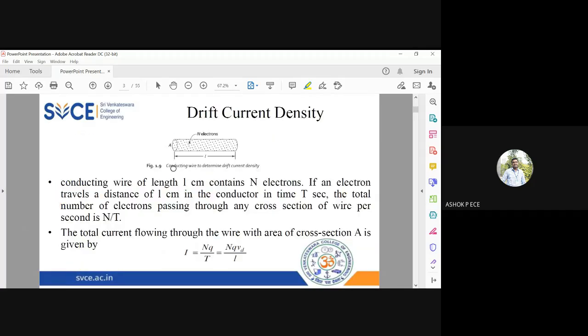Okay. See, a simple example is given. You have a current carrying wire and it has a lot of electrons. When an electron is going to travel L centimeters, the length of the conductor is L centimeters. So an electron is going to travel L centimeters in t seconds. The number of electrons passing will be N by T. So total current is the number of electrons traveling per time. So I is equal to dq by dt. Here N electrons are there, so it is NQ by T.